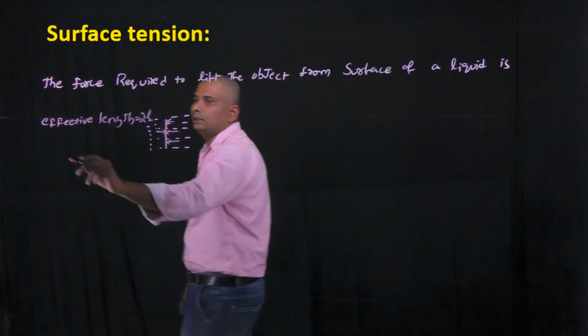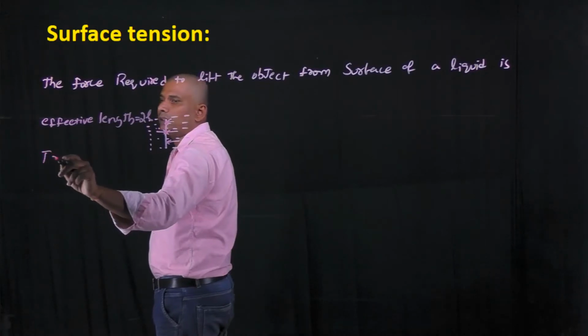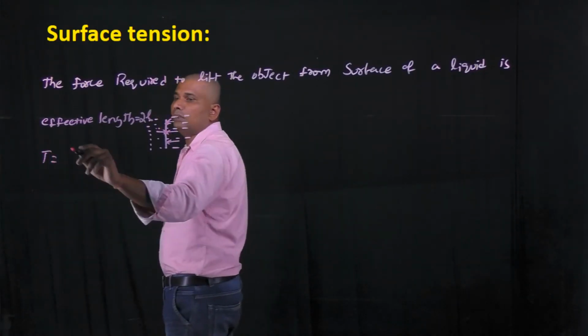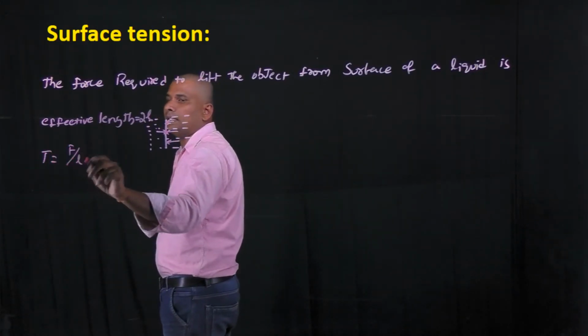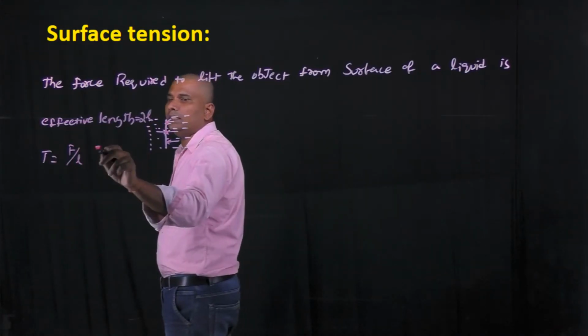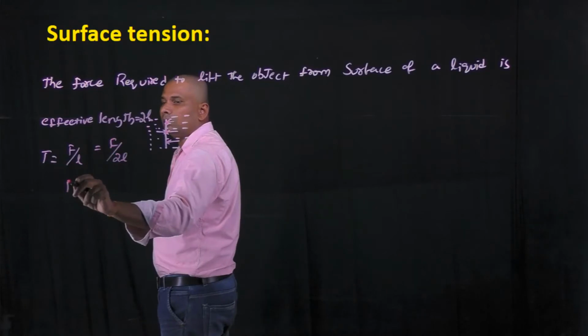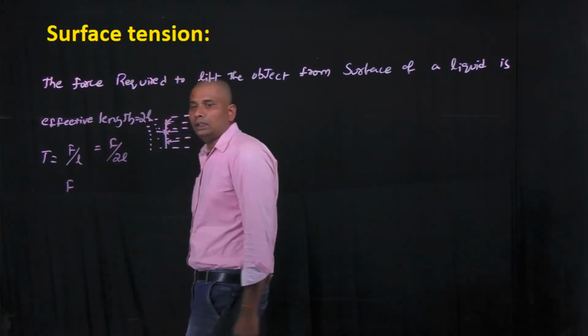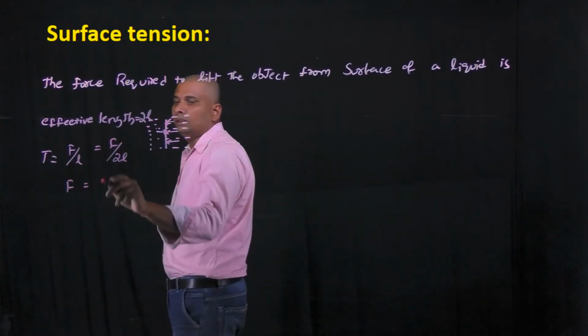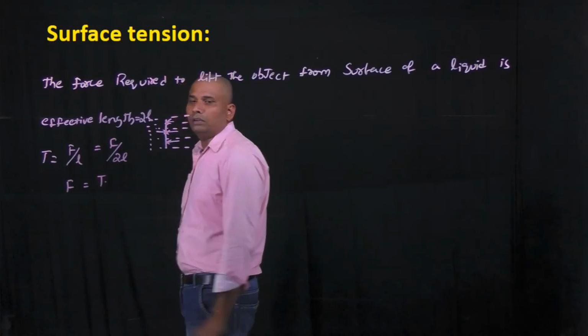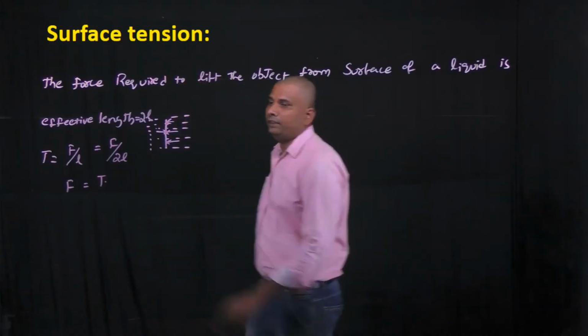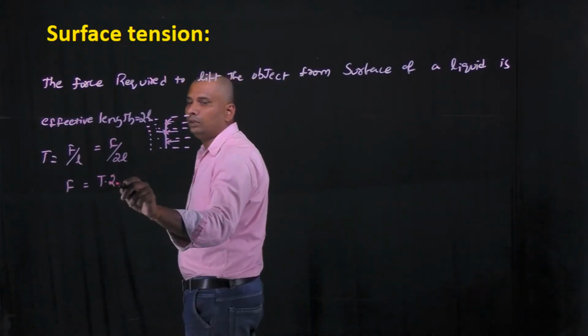Then from the formula of surface tension, which equals tangential force acting per unit length, here the effective length is 2L. That's why the force required to lift the needle from the upper surface of a fluid is F equals T into 2L.